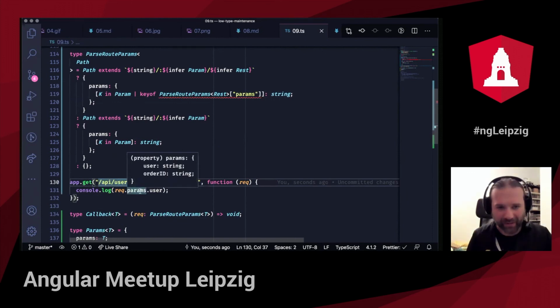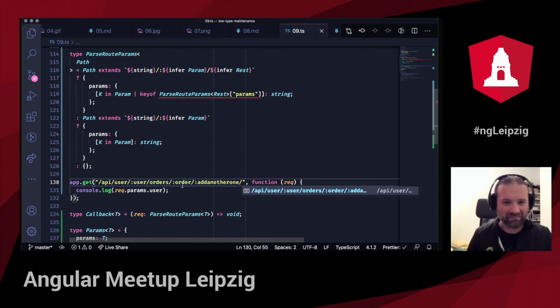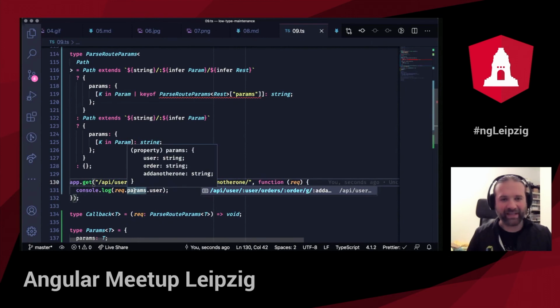There you go. It's order ID here as well. And if I change that to order, yeah, there you go. And if I add another one, I have add another one here again. Okay. Yeah, there it is. Something to debug.